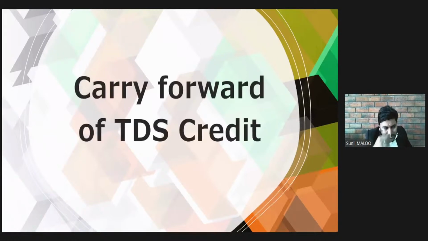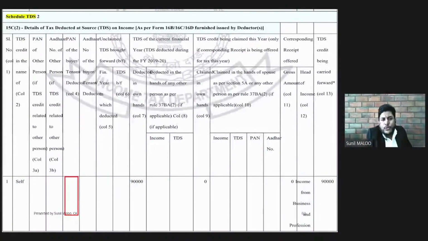The next important point for our discussion is carry forward of TDS credit. As we all know, there is an option of carry forward of income tax losses and depreciation. But only a few of us know that there is also an option of carry forward of the TDS credit as well.